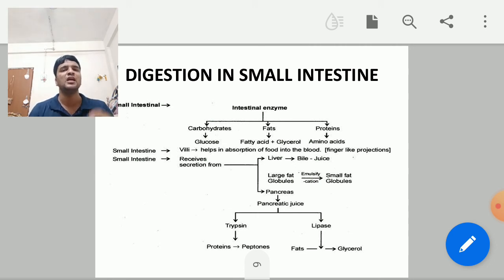Finally, the intestinal juice, which is secreted by the intestinal glands, acts on the carbohydrates, fats and proteins. Finally the carbohydrates are converted into simple sugars, fats are converted into fatty acids and glycerol, and proteins are converted into amino acids, and these are the final products of digestion.